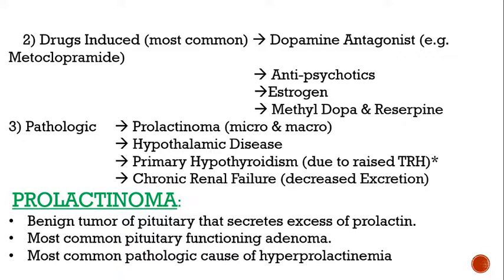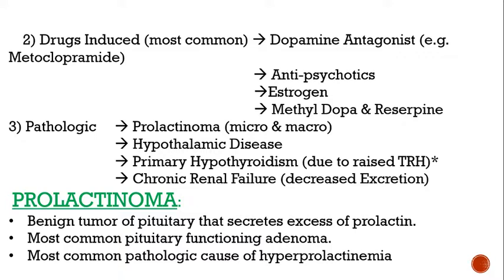As a result, along with the rise in TSH and thyroid hormones, there is also a rise in prolactin levels. And chronic renal failure, which decreases excretion. So all these conditions will lead to hyperprolactinemia.